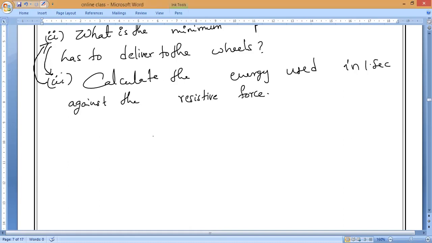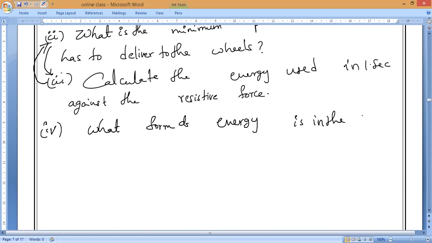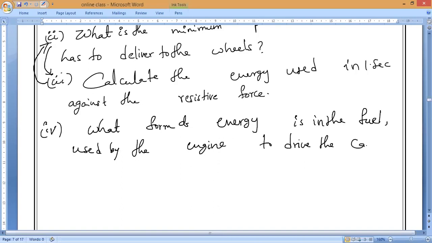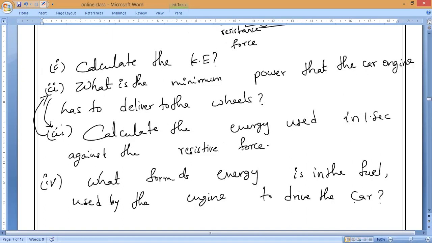Next, fourth one: what form of energy is in the fuel used by the engine to drive the car? So one by one, everybody solve. Adarshan, Darun, everyone try to solve and send me the answer one by one.